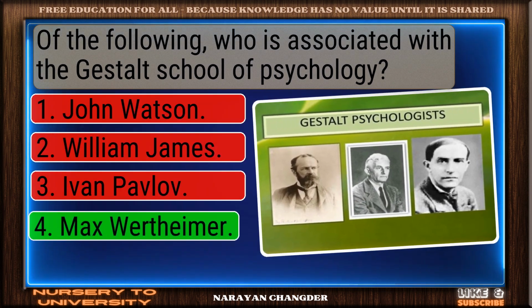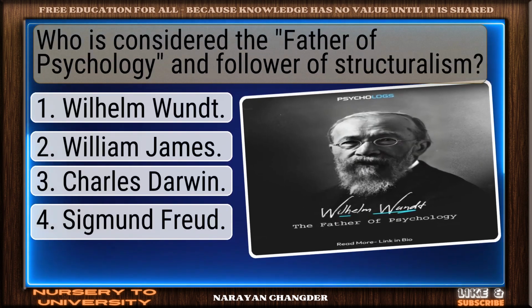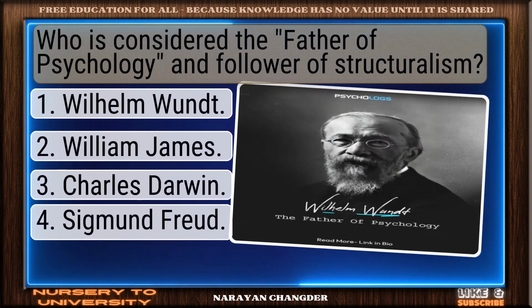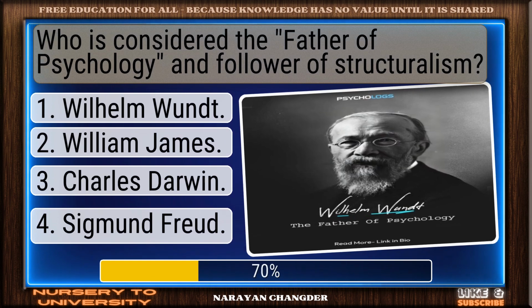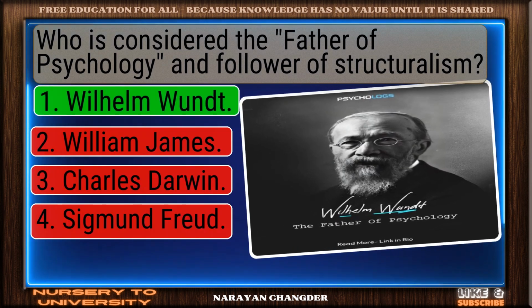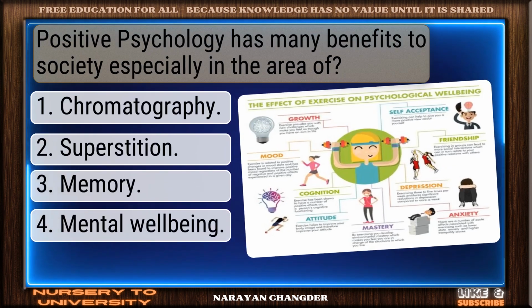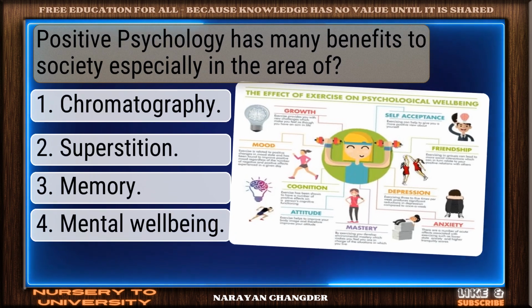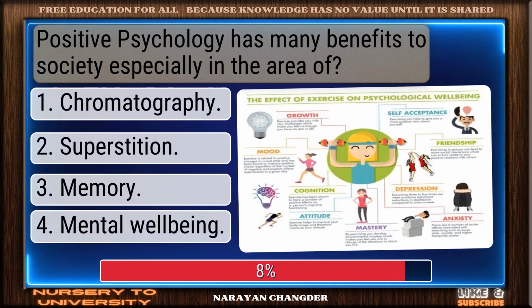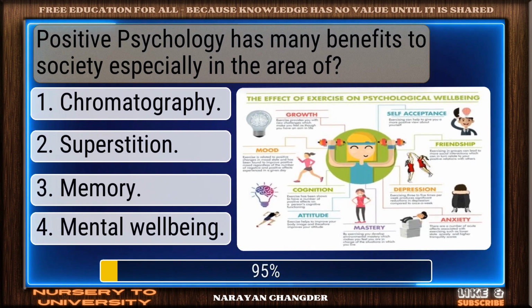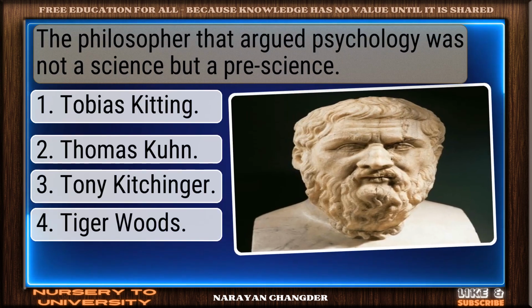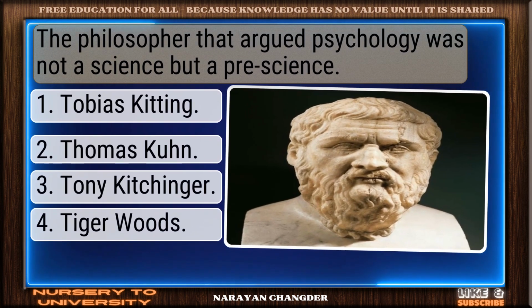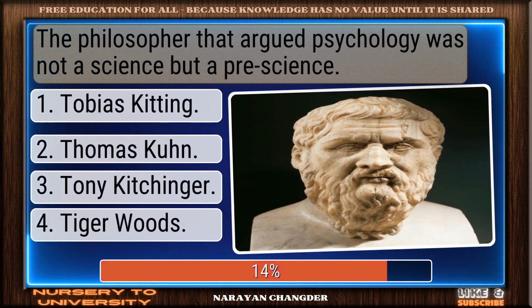Of the following, who is associated with the Gestalt School of Psychology? Nice work, Max Wertheimer. Who is considered the father of psychology and follower of structuralism? Smart thinking, Wilhelm Wundt. Positive psychology has many benefits to society, especially in the area of. Perfect choice, mental well-being. The philosopher that argued psychology was not a science but a pre-science.